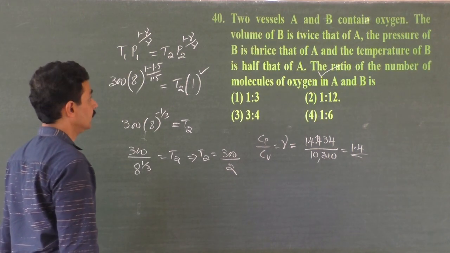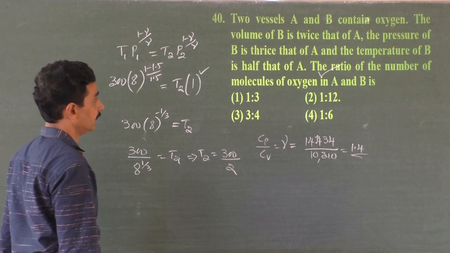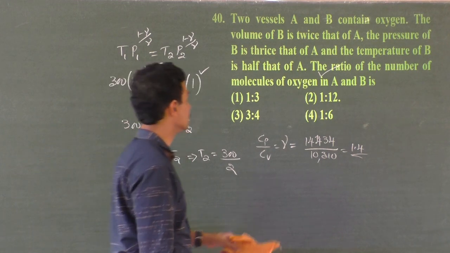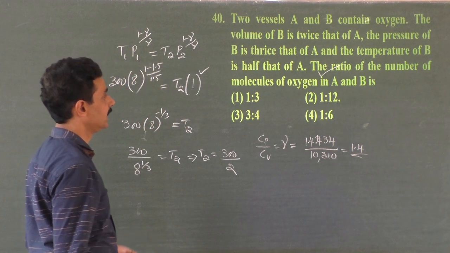Now, two vessels A and B both contain oxygen.